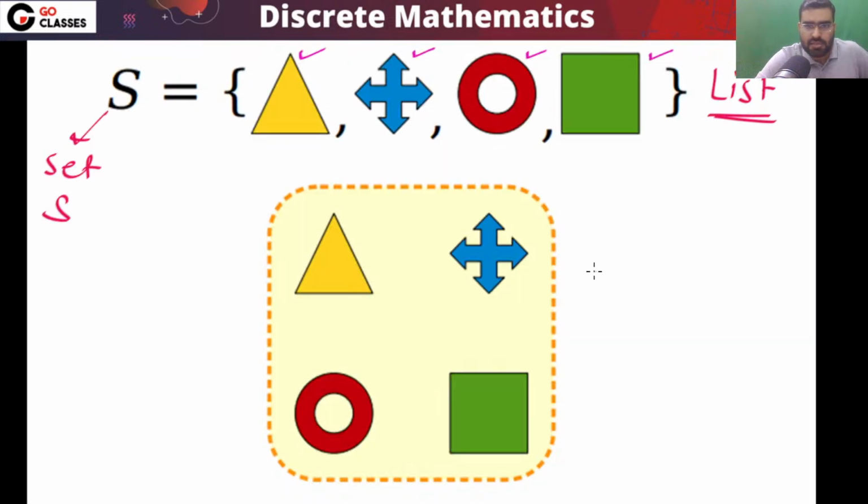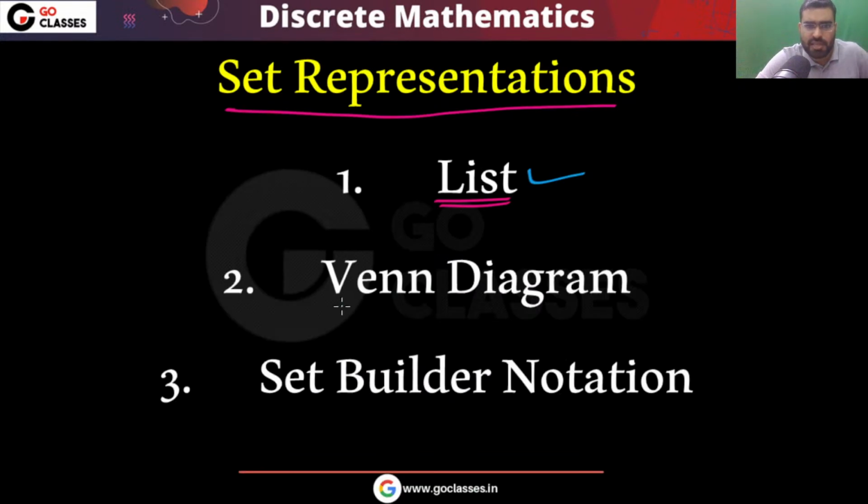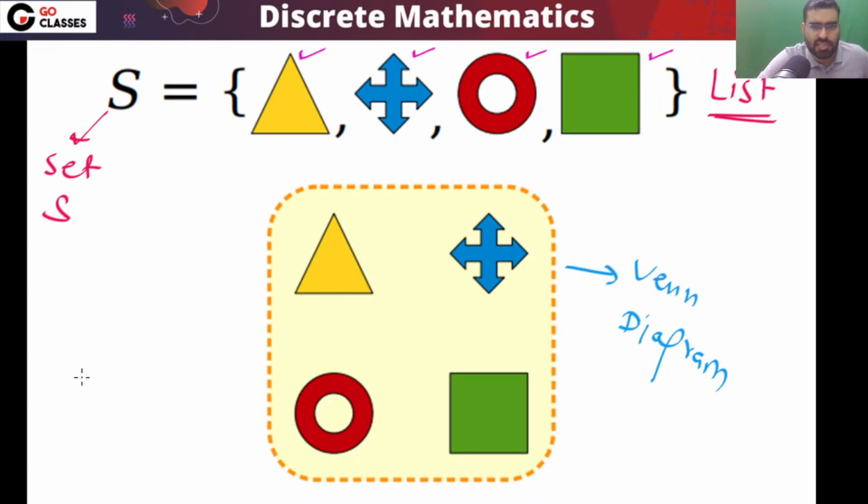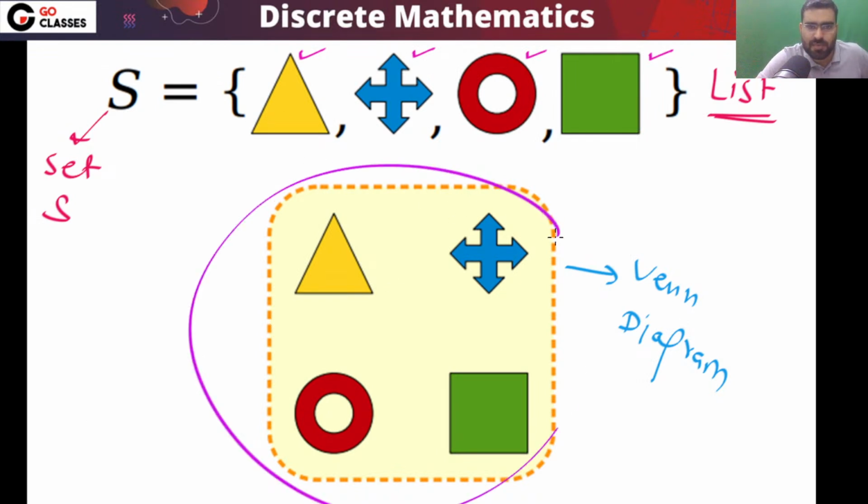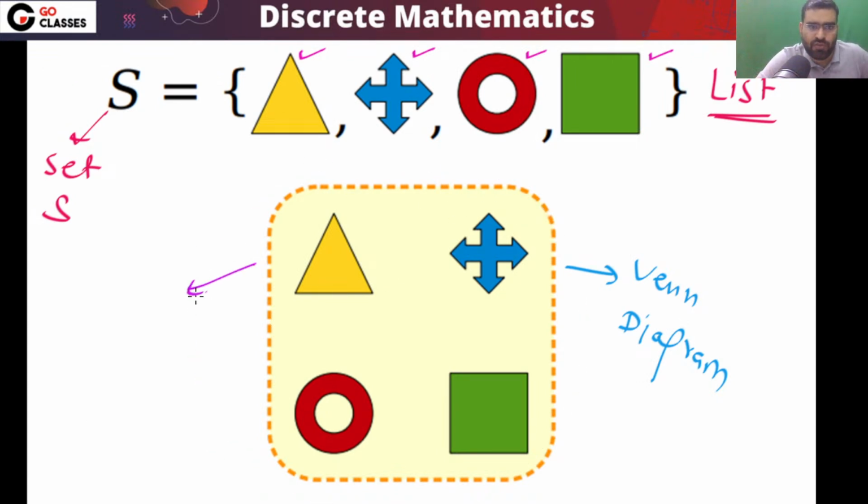Now let's see. This is called Venn diagram representation. This is another representation, which is called Venn diagram representation. This is very simple, you basically just make a box. This is more friendly, right? This is more understandable. Even if you show this to any person, they can also understand it.